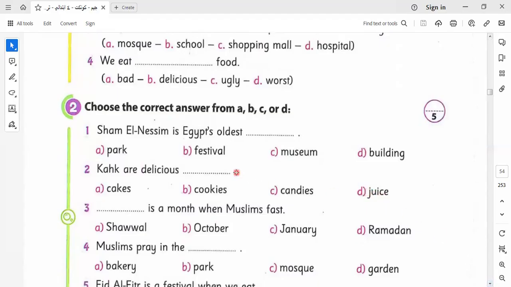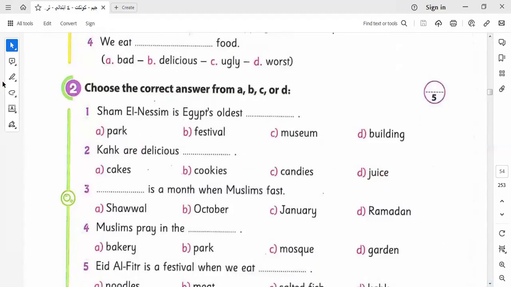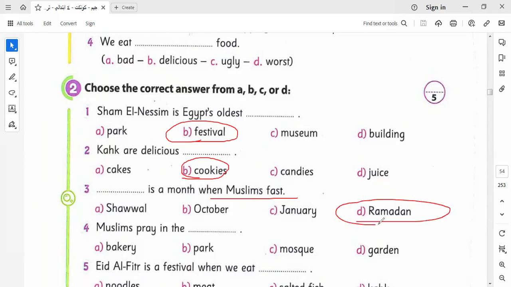Here we have: Sham Nissim is the oldest what? The oldest festival. I will write it here. Ramadan is a month when Muslims fast, the month that we are in nowadays. Muslims pray in what? In the mosque.